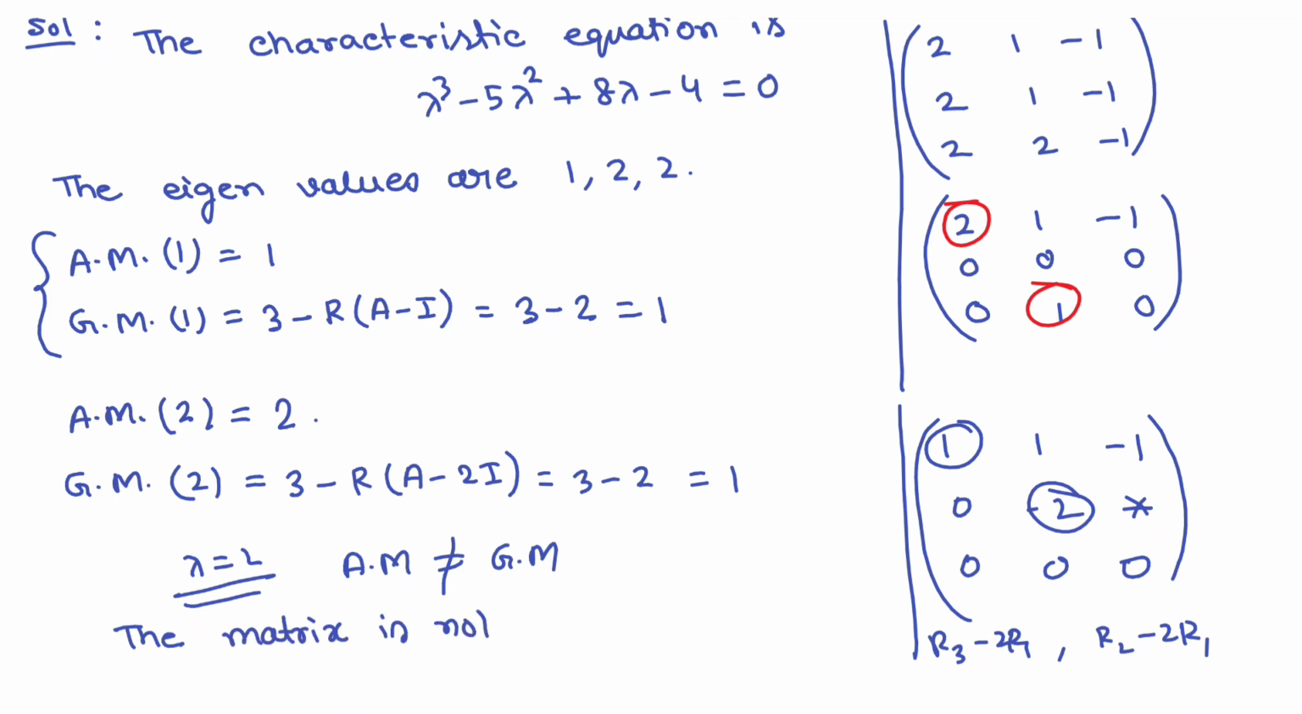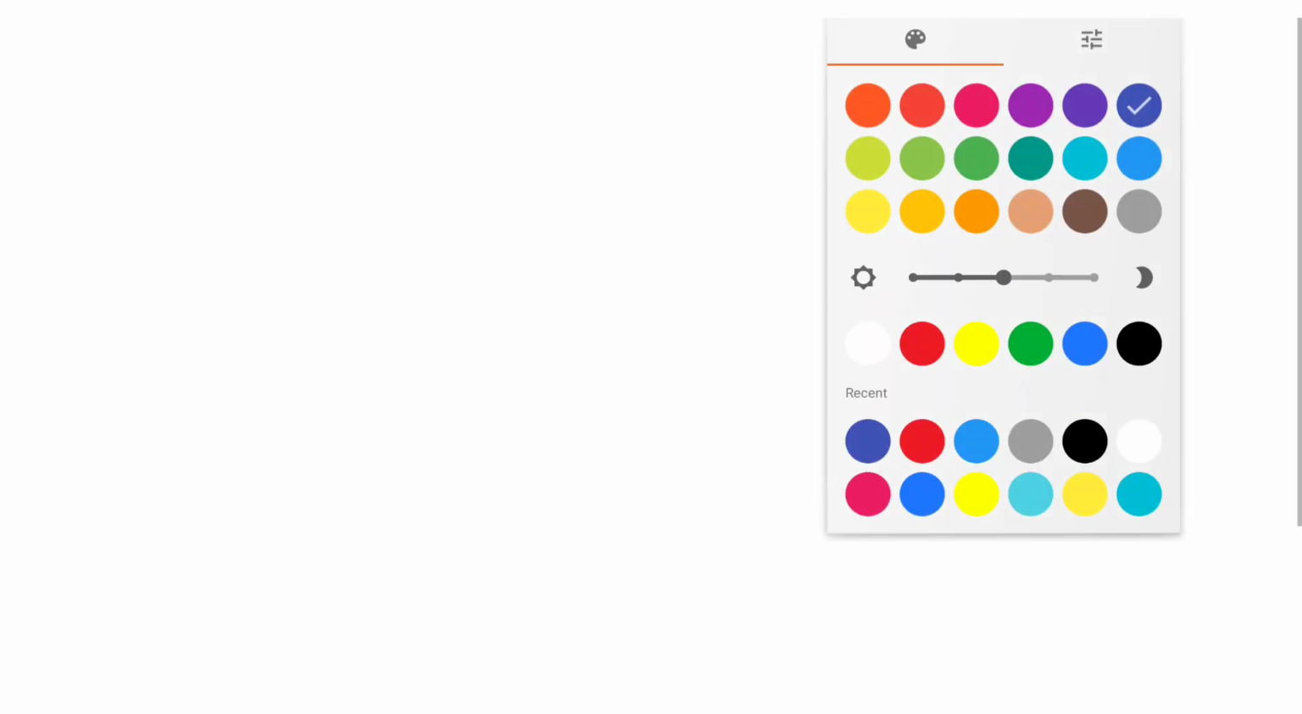is not diagonalizable. Okay, so this is the answer: the matrix is not diagonalizable. Clear? Now let's solve one more problem where the matrix will be diagonalizable, and we have to find the diagonal matrix. So next problem, next question.